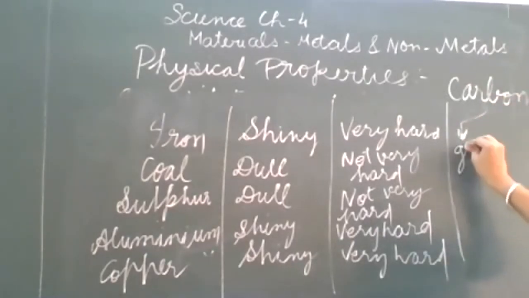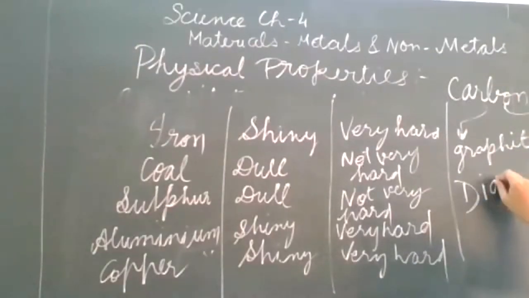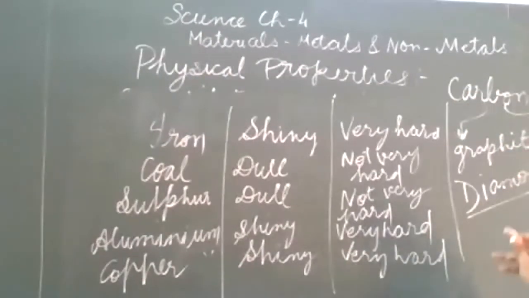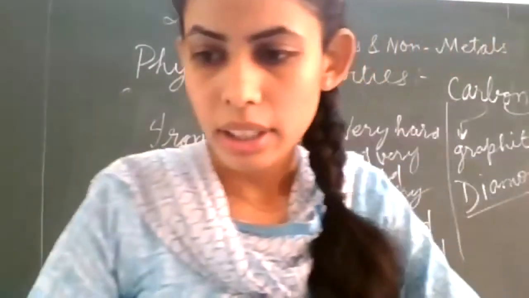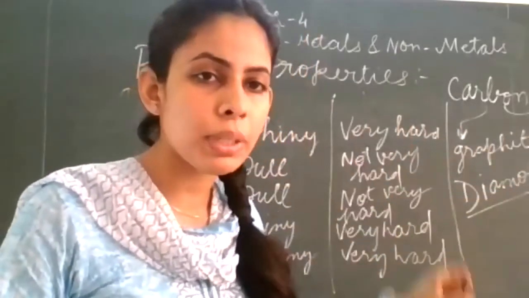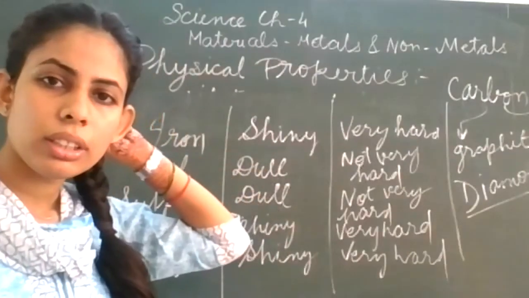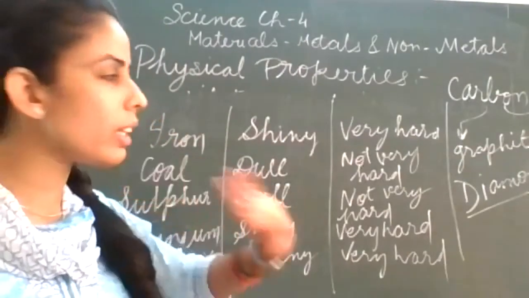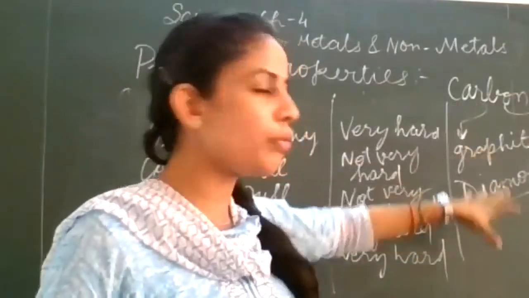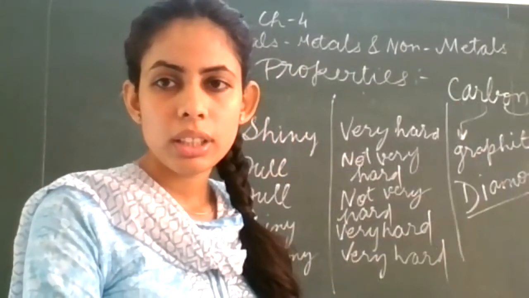One is graphite and the other is diamond. So carbon is a non-metal. Diamond is a non-metal, but it is an exceptional case that it is the hardest non-metal. Clear?